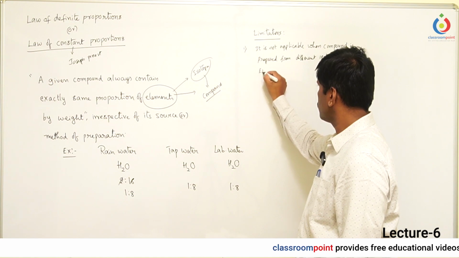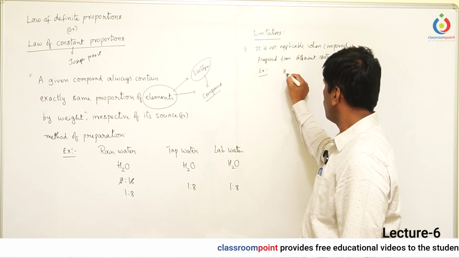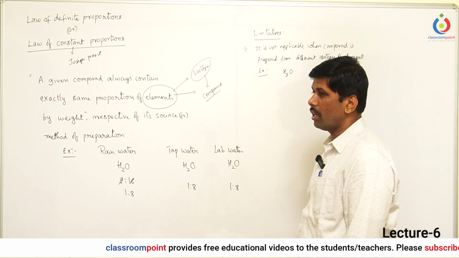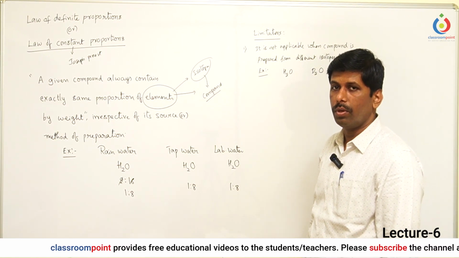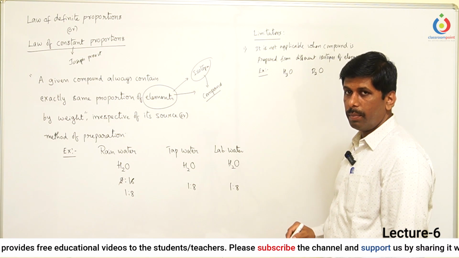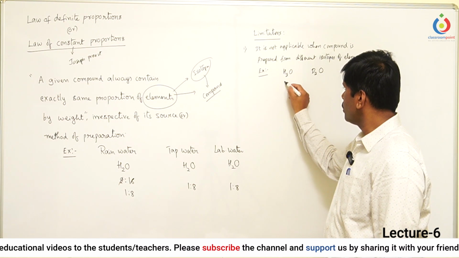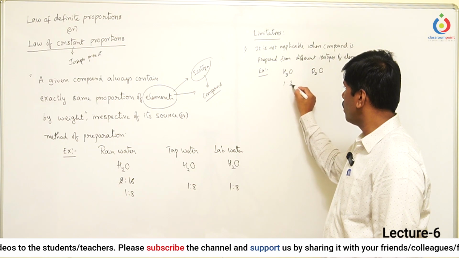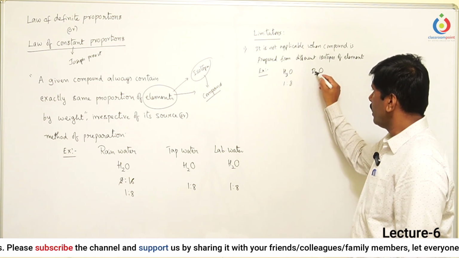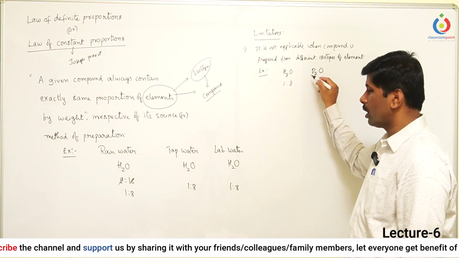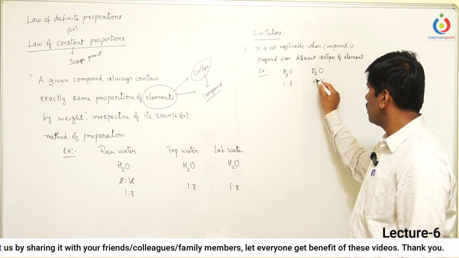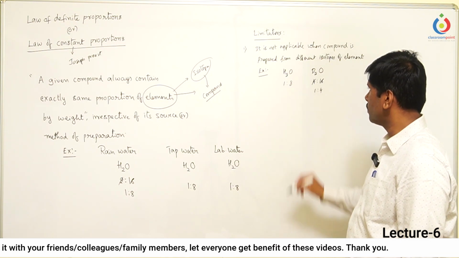Example: let us take H2O and D2O, because we know that hydrogen has three isotopes: protium, deuterium and tritium. In the case of H2O, normal water, the mass ratio of hydrogen and oxygen is 1:8, as already taken. Here the mass of deuterium is 4 whereas oxygen is 16, so it goes 1:4.